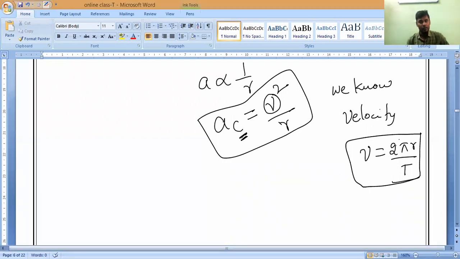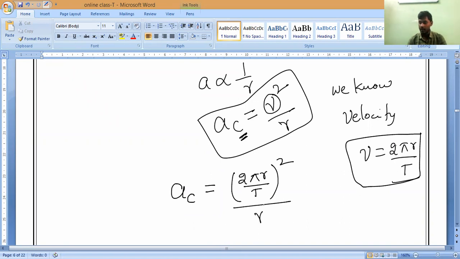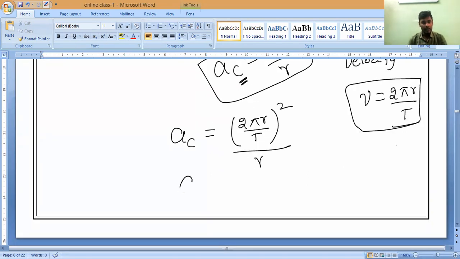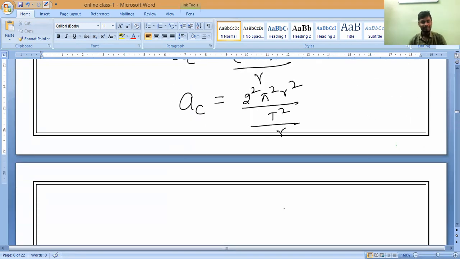Now you can guess it. Can I substitute 2 pi r by t in place of V? So centripetal acceleration is equal to V, which means 2 pi r by t, whole square, divided by r. Understand? So centripetal acceleration AC is equal to, 2 squared means 4 pi square r square divided by t square, divided by r. Any doubt? No, sir.